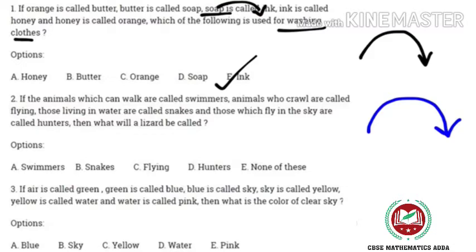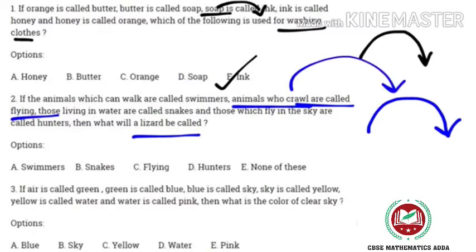That's all you need to memorize to avoid the confusion. A lizard is a crawling animal, and animals who crawl are called flying, so the answer should be C.